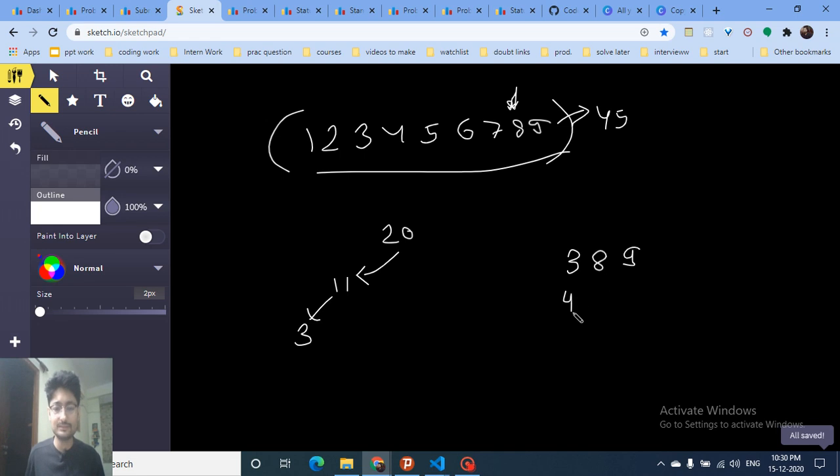I can either make this 4, 7, 9, but this will eventually make this number bigger, and thus you can find out that this is the optimal way. The greedy solution is giving you an optimal answer, and thus I thought that okay, try it out for one more case.